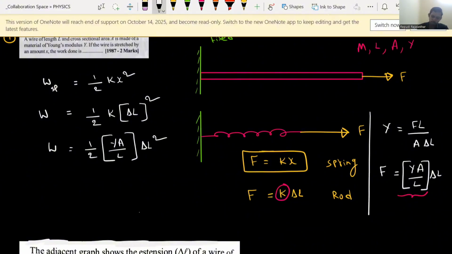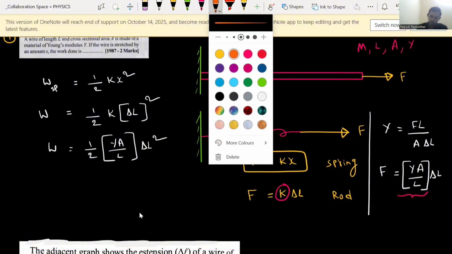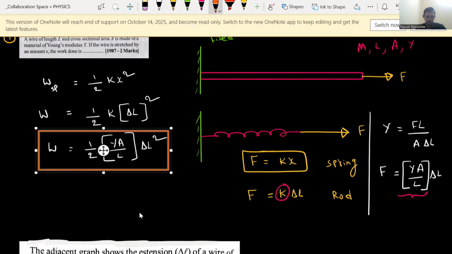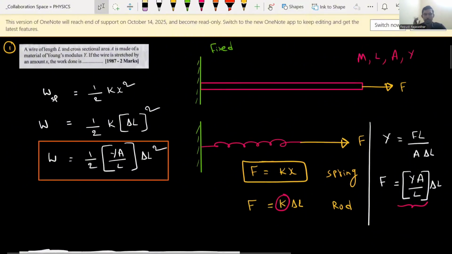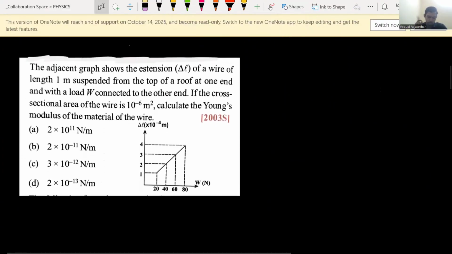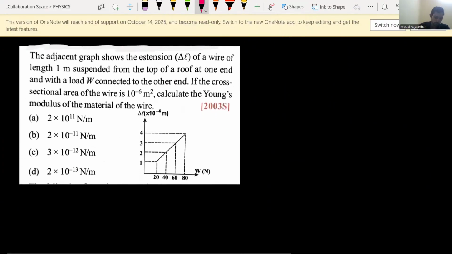If you compare this entire equation with a spring, then the question becomes easy. So directly you can write the result here. Work done equals half into Y A divided by L into delta L whole square. So this is the answer for the first question. Clear. Next, the second question is 2003 Advanced, question number 2.